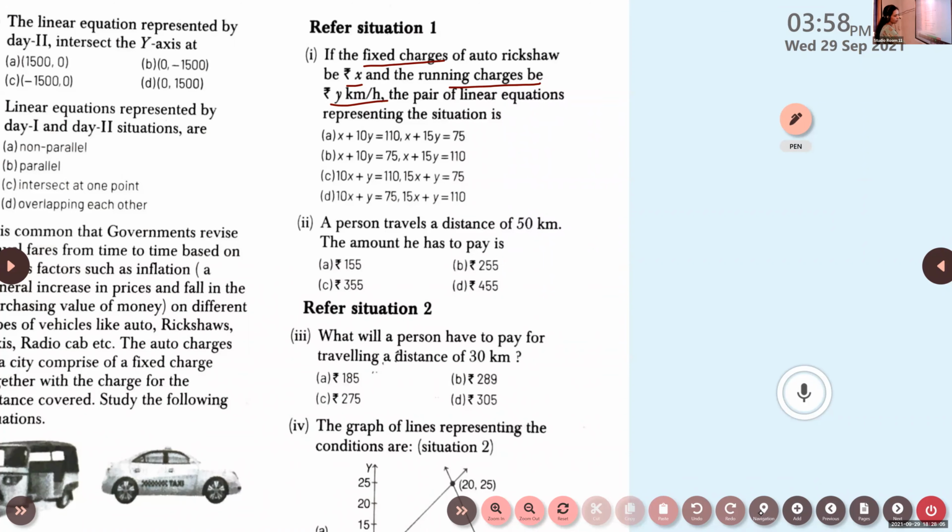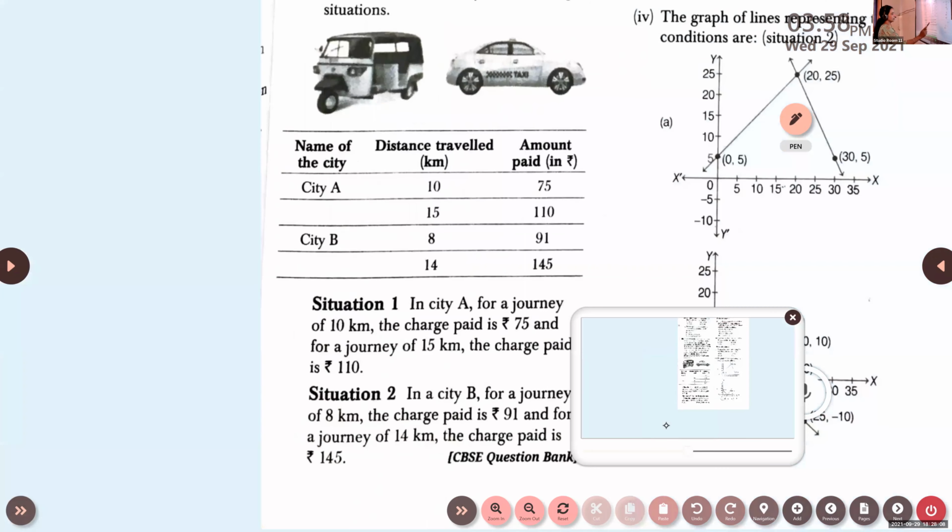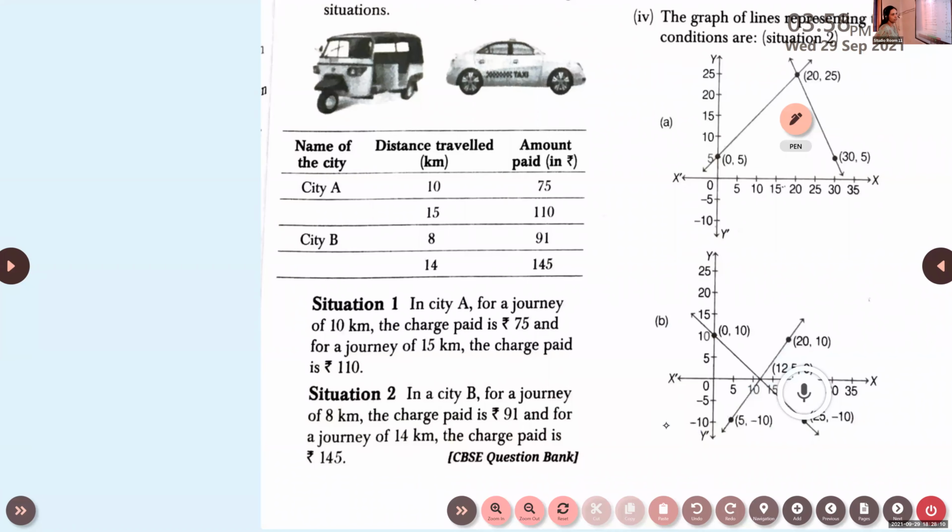For situation 1, once again I'll share that part. This is the situation given here. Fixed charge is taken as X and charge per kilometer is Y. For a journey of 10 kilometers, the charge paid is rupees 75, and for a journey of 15 kilometers, the charge paid is rupees 110. So what will be the equations you will get?